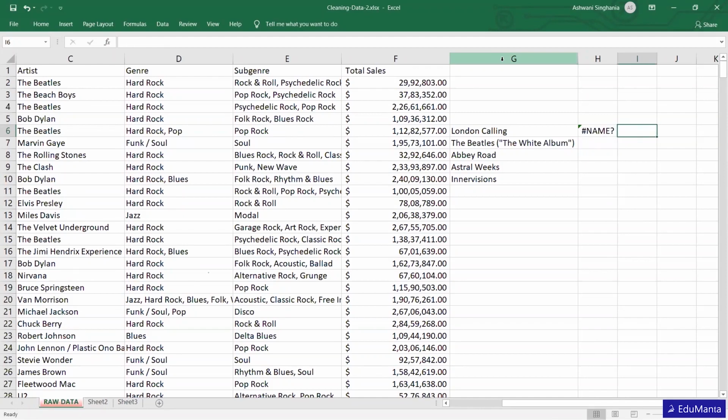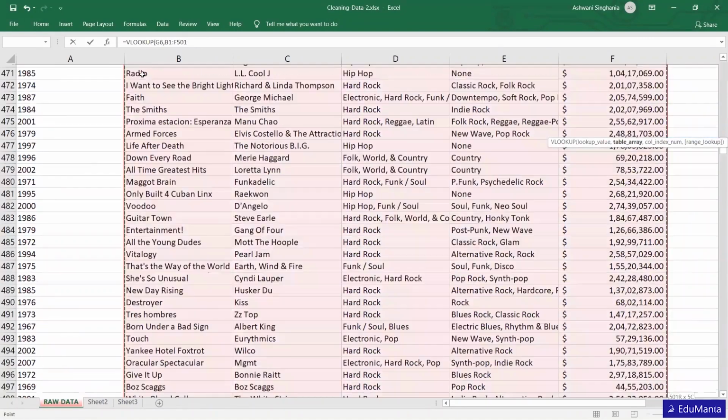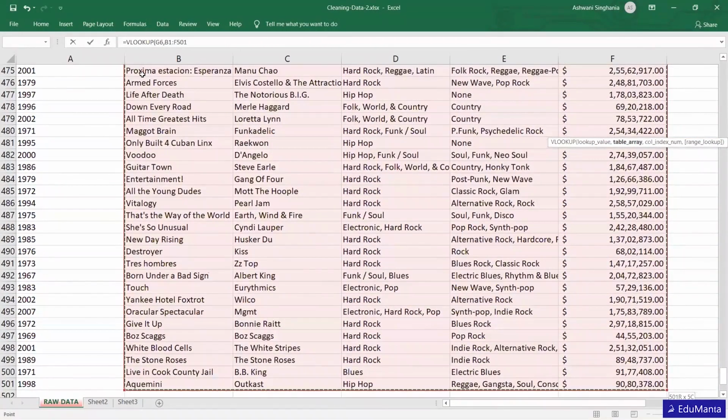So VLOOKUP, the value I'm going to look for is this, and the table is the entire data. But one thing to remember over here, the first column of that particular table should be the value you are looking for. I'm going to look for album, so my table should be starting from album, not from here. So I'm just going to select the entire data from album to total sales. So this is going to be my data.